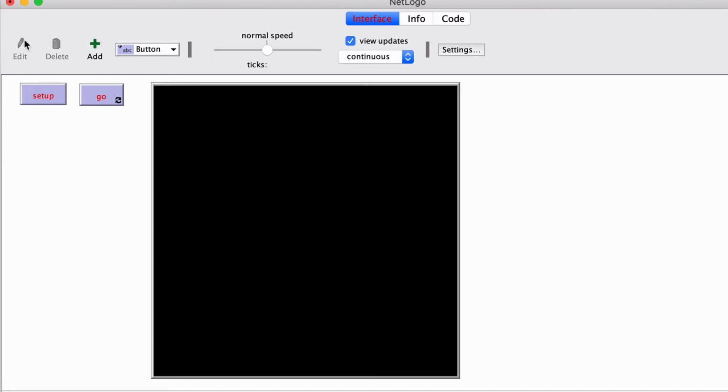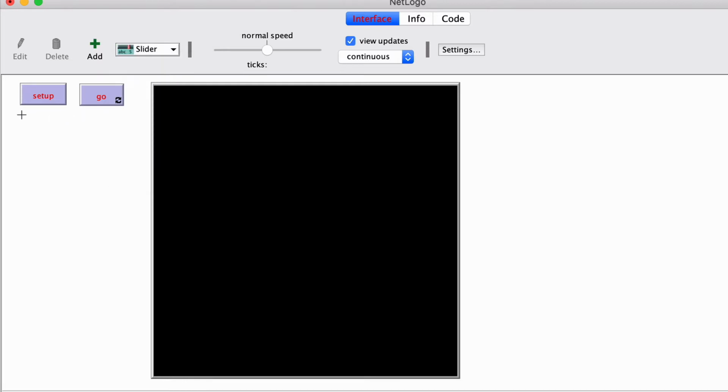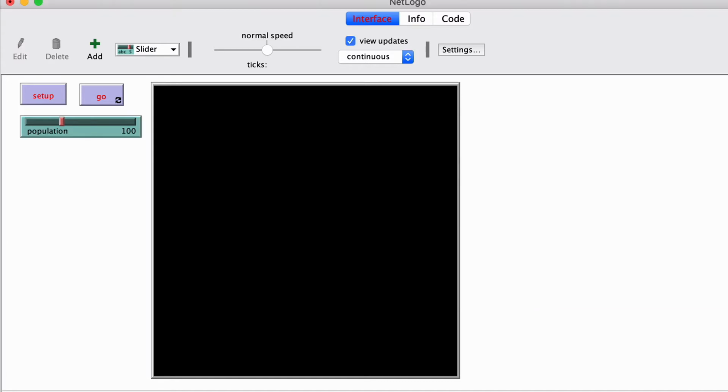Next, we're going to create some ways that the user can impact the variables. To do that, we will create a slider for each variable. So, clicking off to the side here, this first one will be called Population because we'll use this to set how many people are in the simulation. We can't run a simulation of virus spread with less than 2 people, so we'll start with 2 there, and put in a maximum of 300 and a starting value of 100. Easy to change as you go.